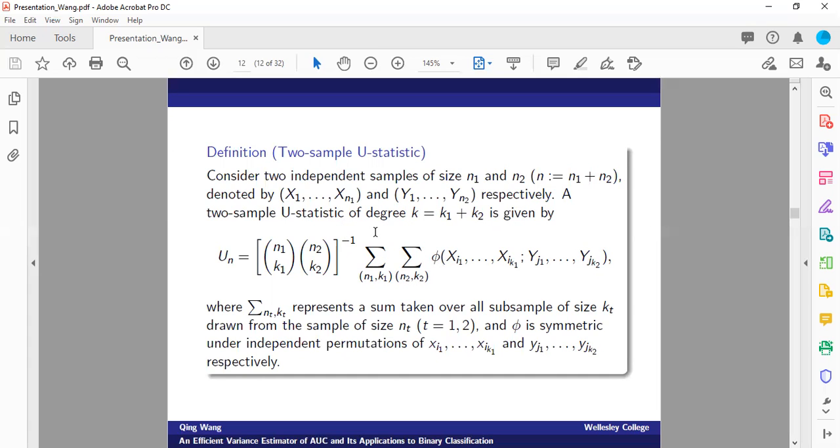So we consider all the possible combinations of N1 choose k1 and N2 choose k2. In general, phi is assumed to be a symmetric function, that is, permutation invariant over the indices within each independent sample. When you look at the definition of a two-sample U-statistic, it may seem a little bit complicated. However, in the next slide, you're going to realize that in the context of AUC estimate, it's actually pretty simple.